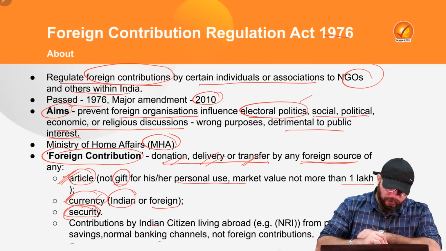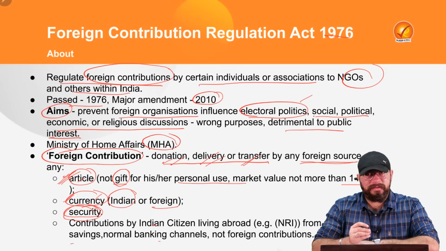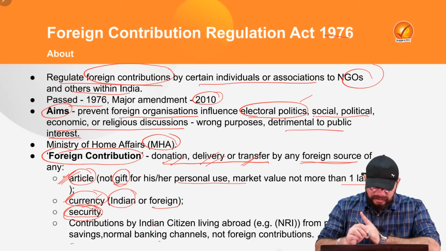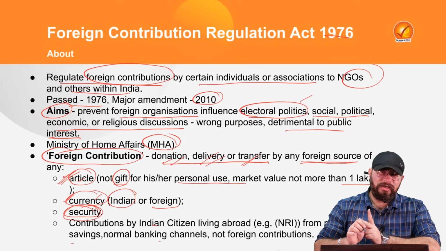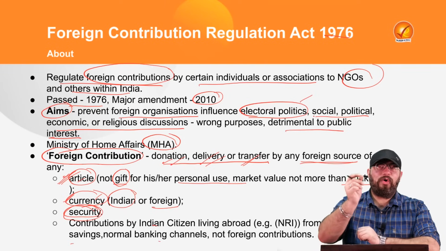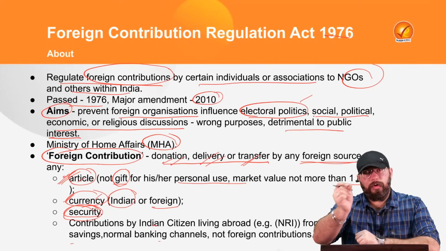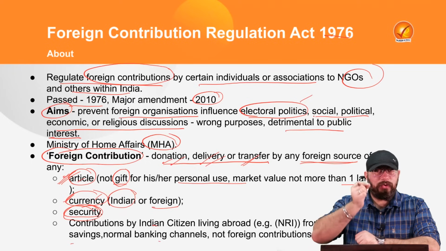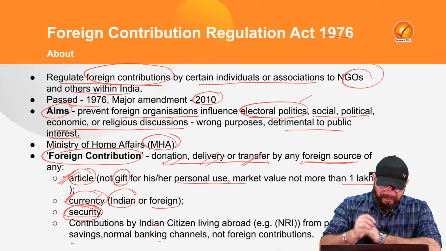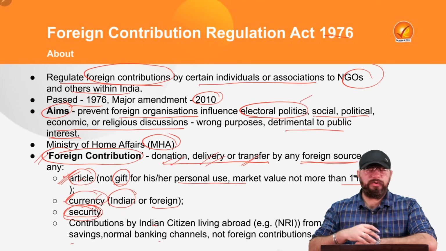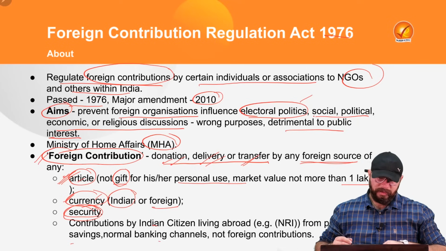And also securities, for example, financial instruments. So the delivery, the transfer and donation of different articles, currencies, and securities by any foreign source to any institution or organization in India, that is what we term as foreign contribution under this FCRA Act.